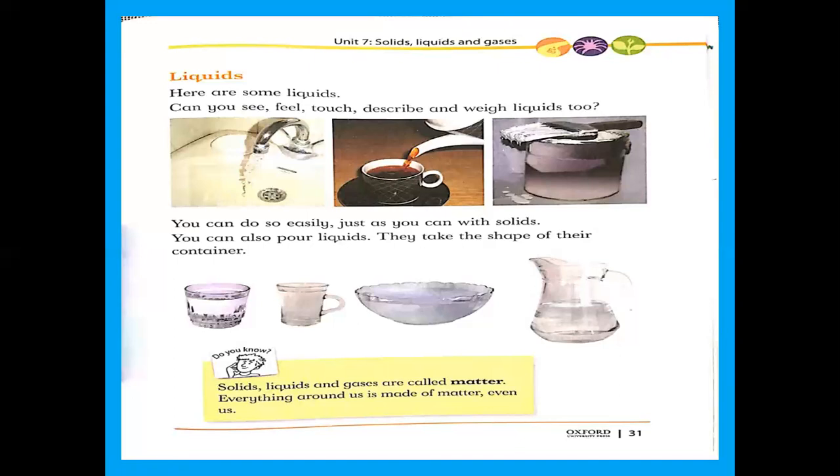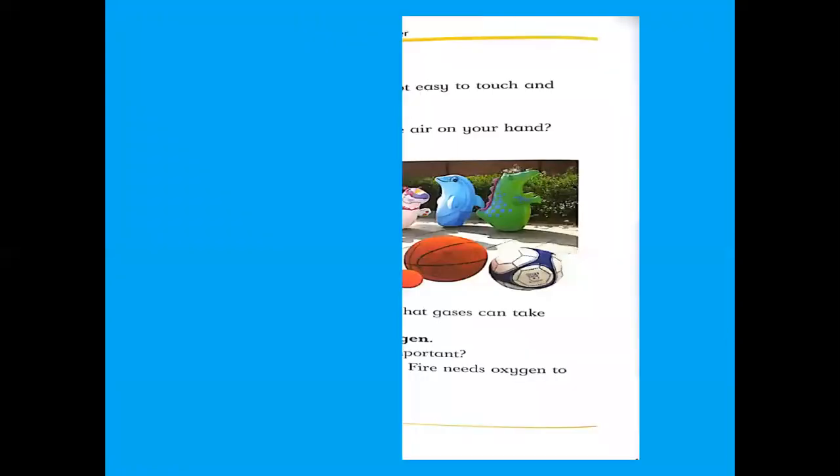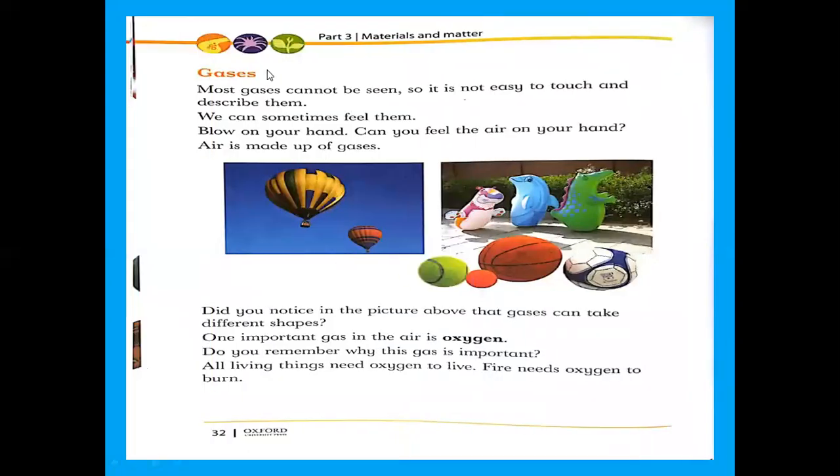Now, what about the gases? Gas is the third state of matter. I told you before, what is matter? Everything around us is made up of particles, and it is called matter. Matter has three states: solid, liquid, and gases. Now this one is the third state of matter. So what about the gases?